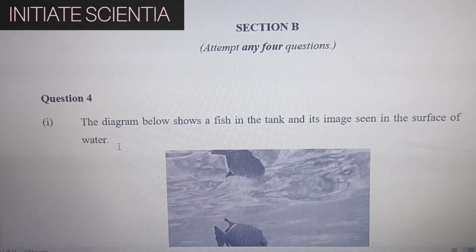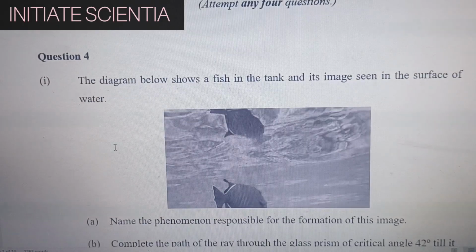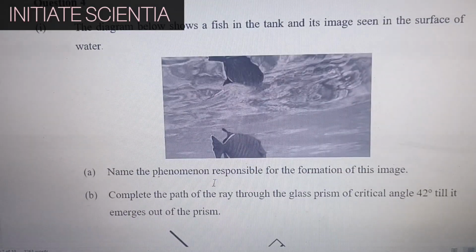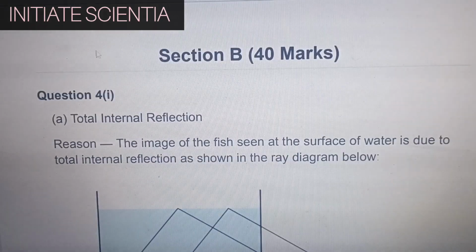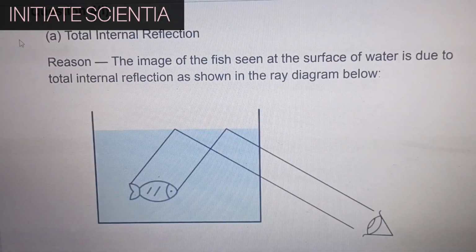Section B, question 4. The diagram below shows a fish in the tank and its image seen in the surface of water. Name the phenomenon responsible for the formation of this image. Total internal reflection. Reason: the image of the fish seen at the surface of water is due to total internal reflection as shown in the ray diagram below.